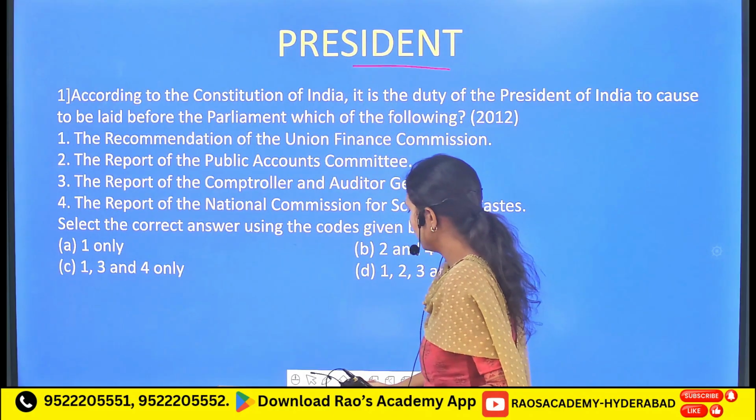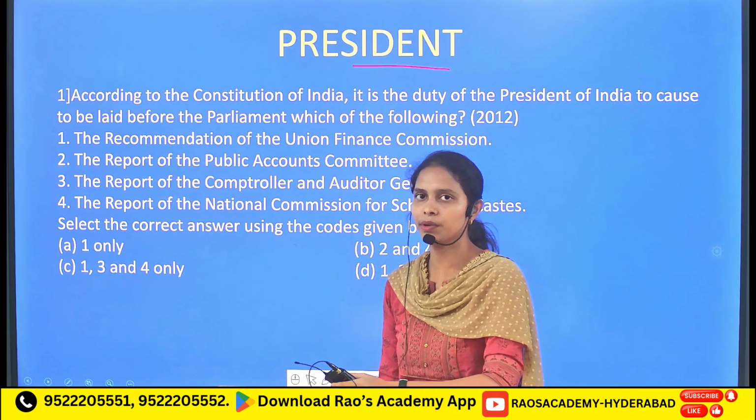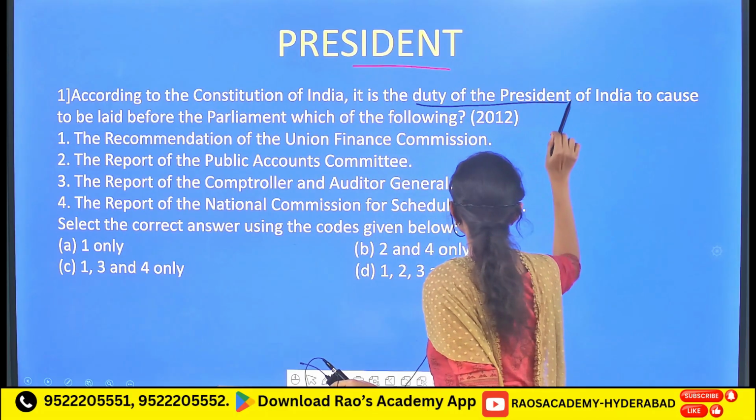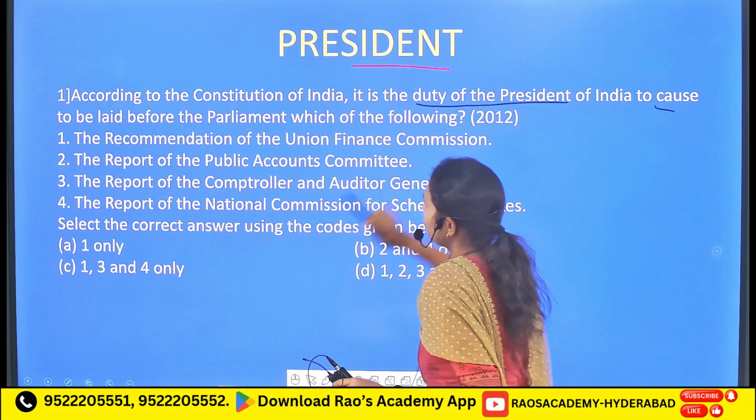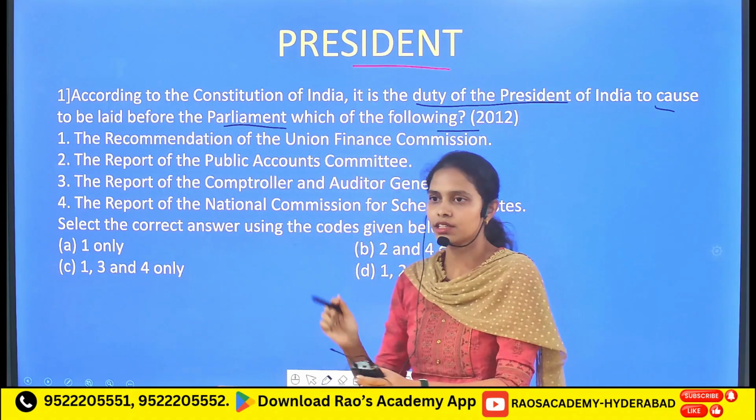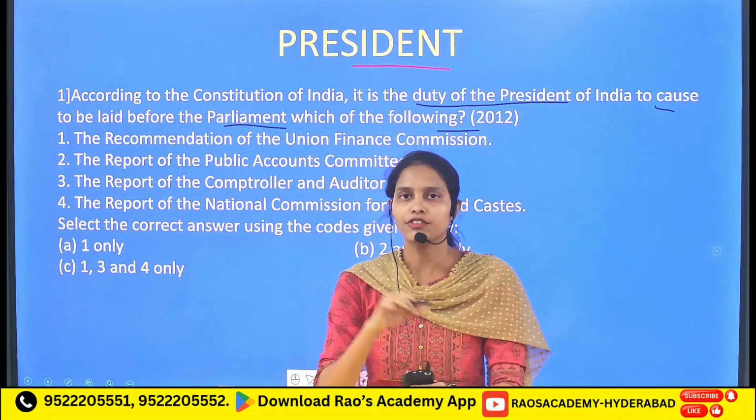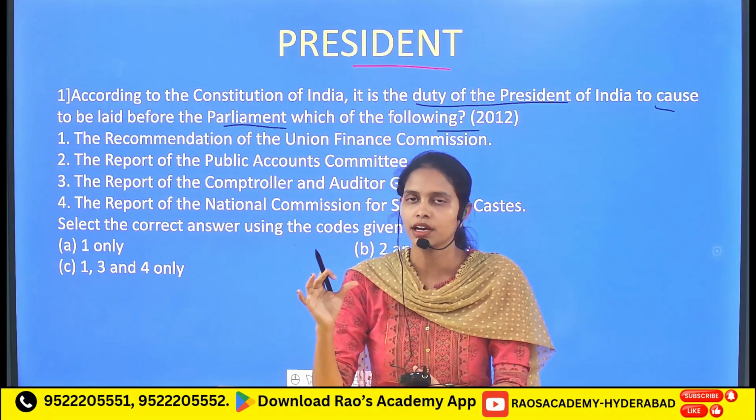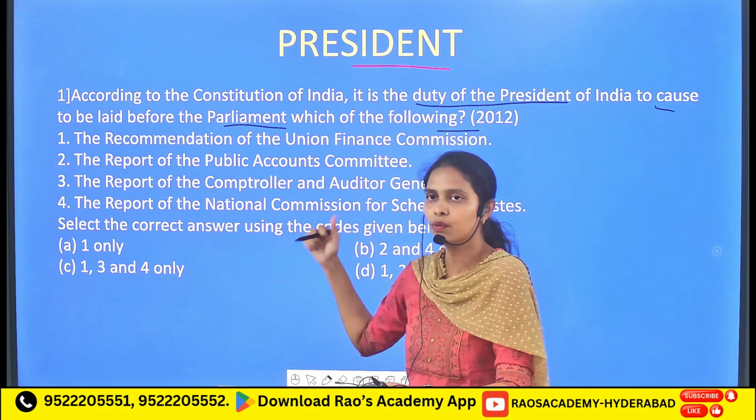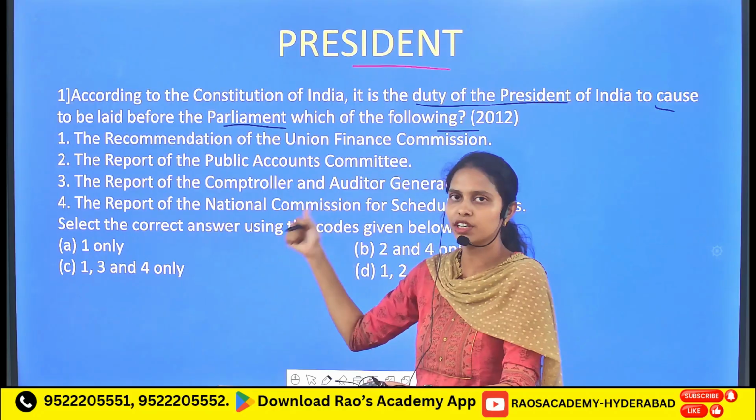Followed by, the next topic is about the President. According to the Constitution of India, it is the duty of the President of India to cause to be laid before the Parliament, which of the following? The President of India is going to lay different reports before the Parliament. Here, that's what it has mentioned. Which of these reports will be submitted by the President in front of the Parliament?